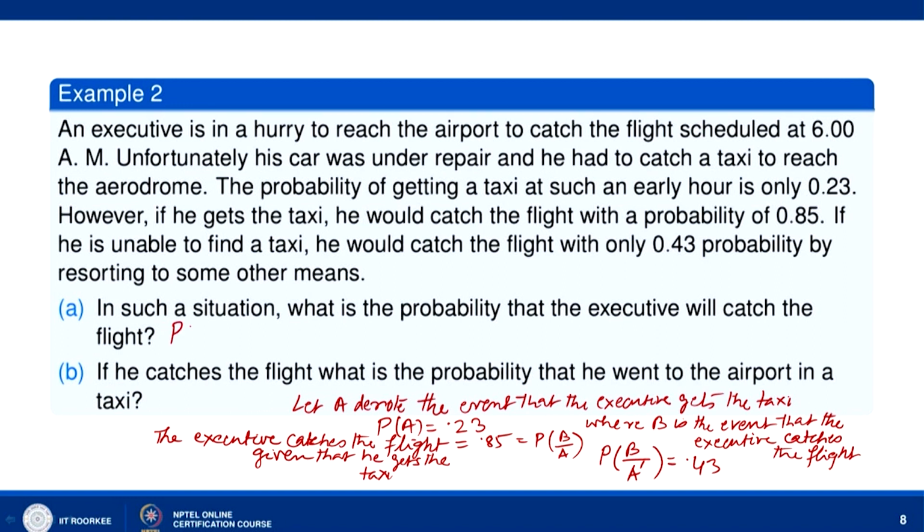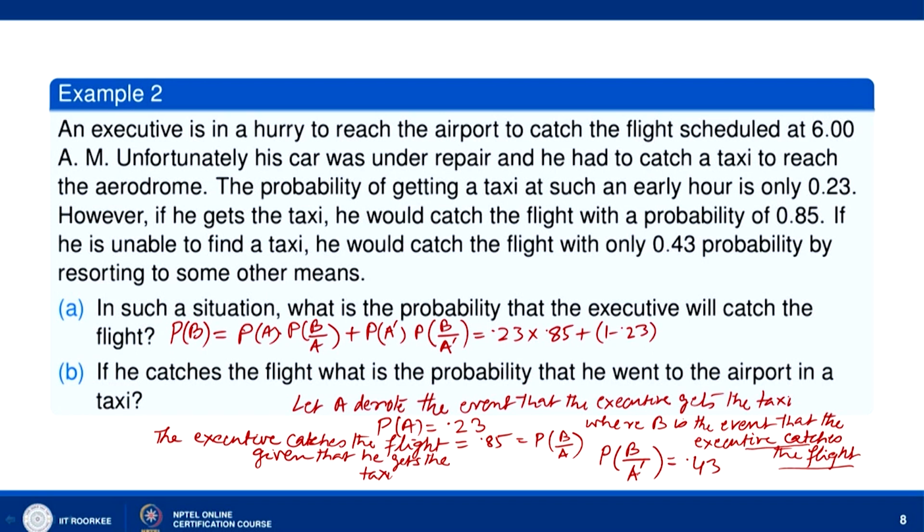So, probability of B, the event that the executive catches the flight, is equal to probability of A into probability of B given A plus probability of A dash into probability of B given A dash. So, probability of A is 0.23 into probability of B given A is 0.85 plus probability of A dash, which is equal to 1 minus 0.23.